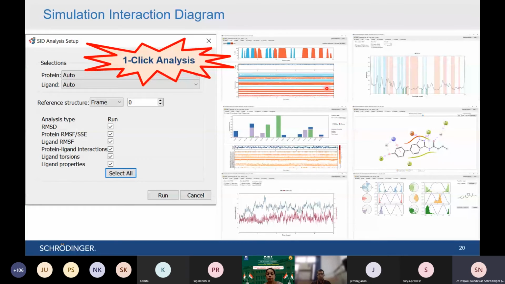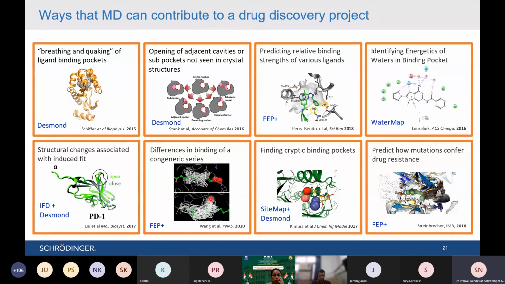Everything is analyzed in a single click using the simulation interaction diagram panel, and it gives you the complete analysis in just one go. So this is the power of MD simulation analysis done by the Schrodinger suite. That is the reason I emphasize that it is too easy to do MD simulation in Schrodinger, but too difficult in other software. So in this way, there are many other things which one could study using the Schrodinger suite.